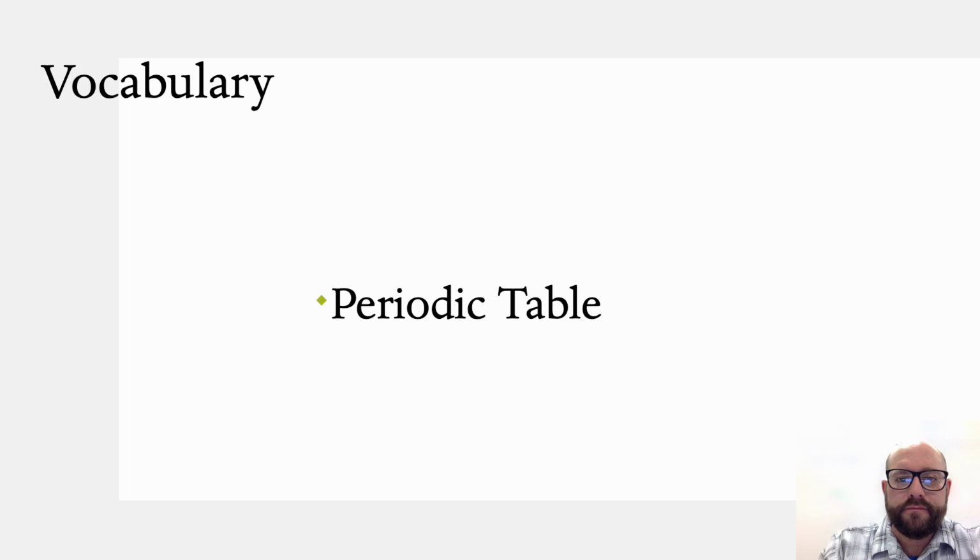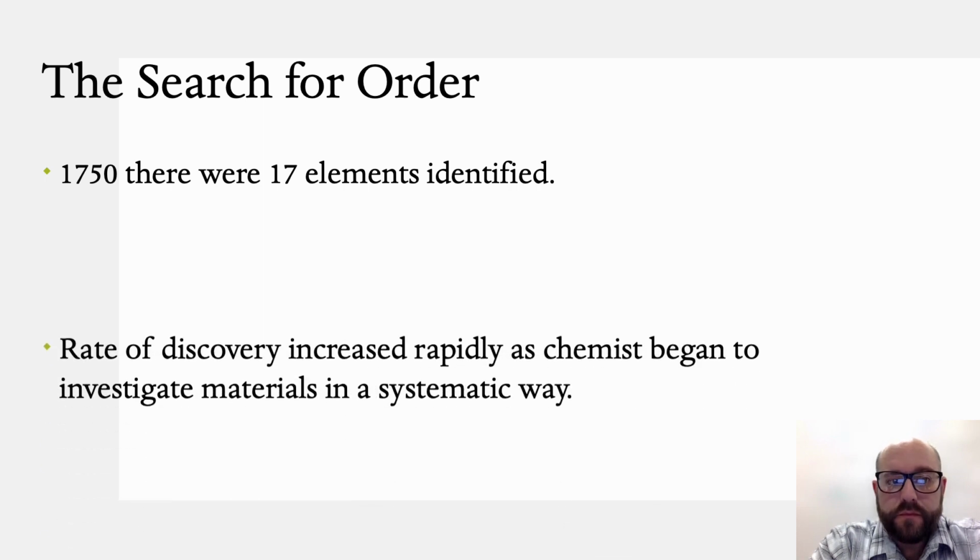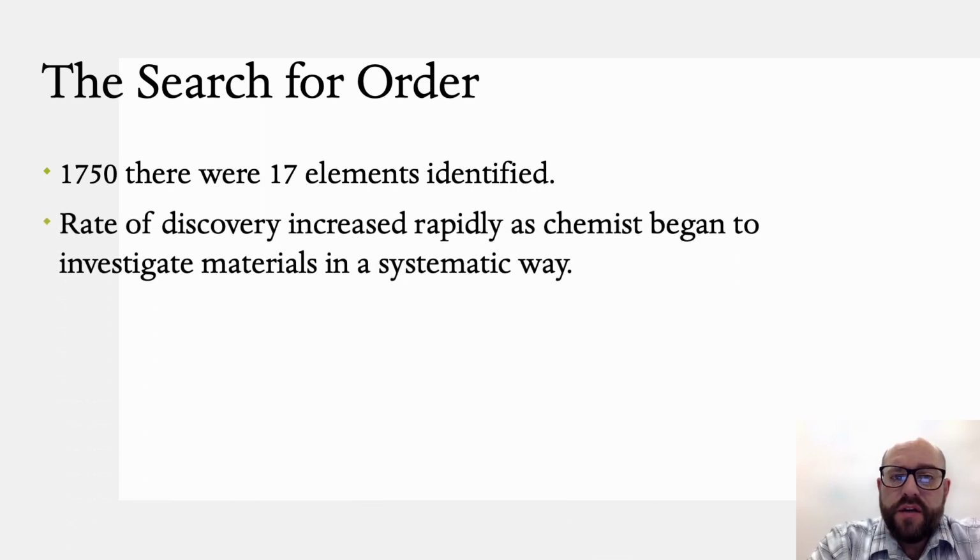Vocabulary for today, periodic table. So, searching for an order of all these elements that we have. Now, in 1750, there were 17 elements that were identified. Now, these were mainly metals such as copper and iron. The rate of discovery increased rapidly as chemists began to investigate materials in a systematic way.